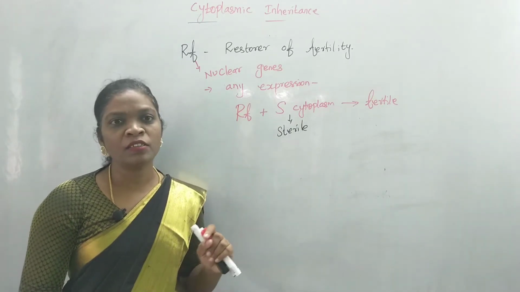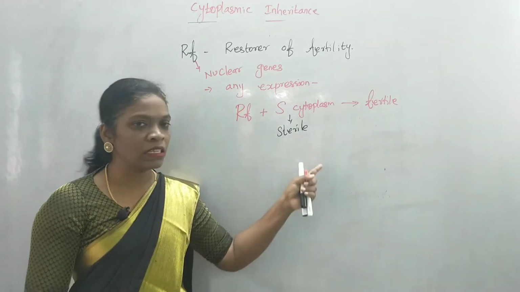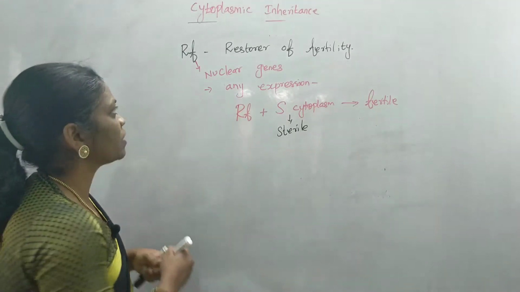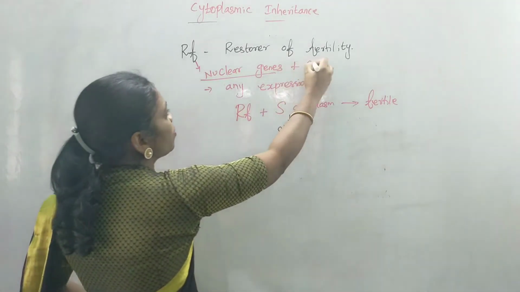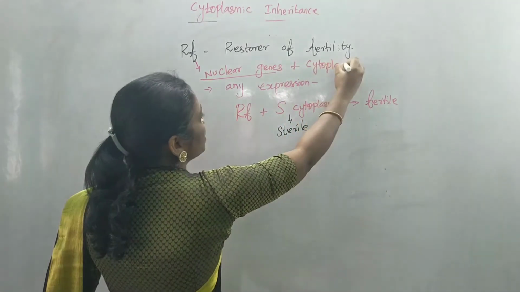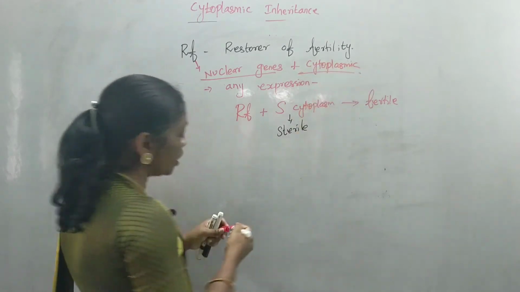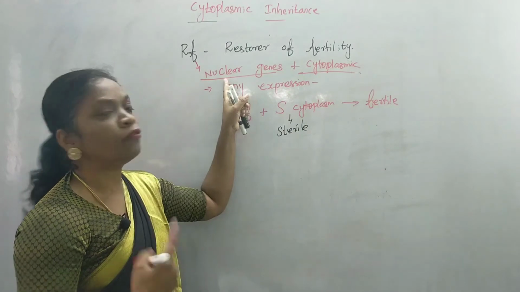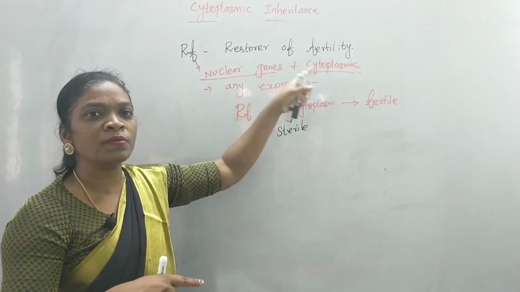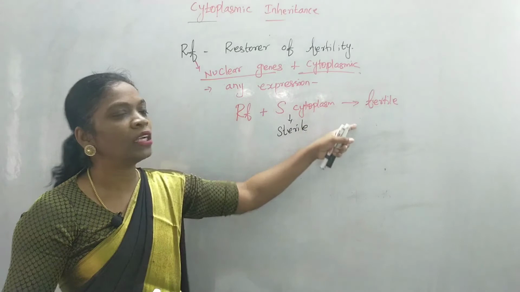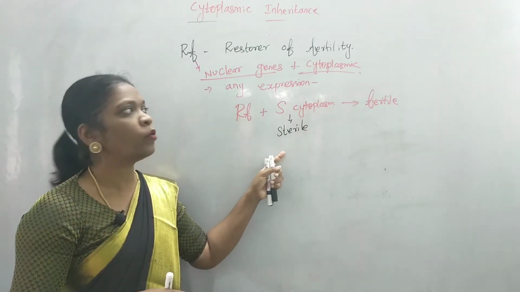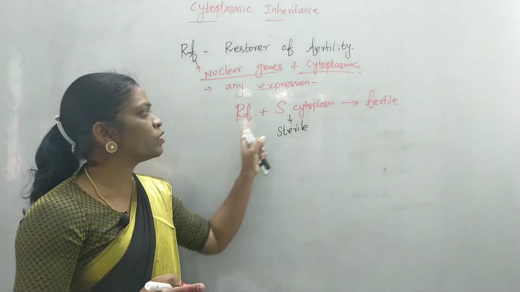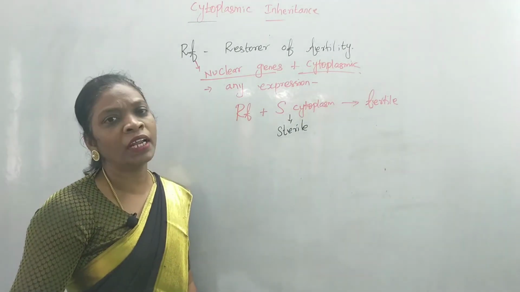According to recent studies, it was reported that this sterility or bringing out fertility is influenced by both the nuclear genes and also the cytoplasmic influence. So it is not only controlled by the cytoplasm, it is also controlled by the nucleus. So both nuclear and cytoplasmic influences are there in bringing out the fertility or sterility in the case of plants. Okay. So this RF gene, if alone, is not going to express. If it is present with the S cytoplasm, it can bring about a fertile male plant.